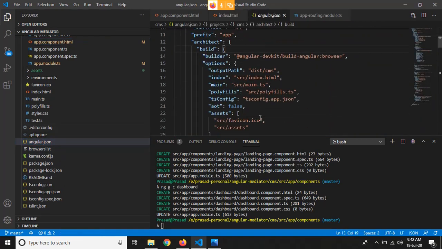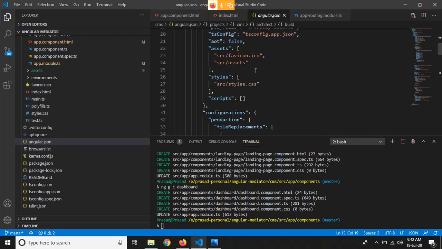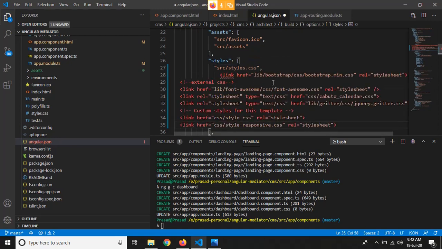So for styles, we have to define the styles into the styles array. So we will do the same. We just have to remove these things.